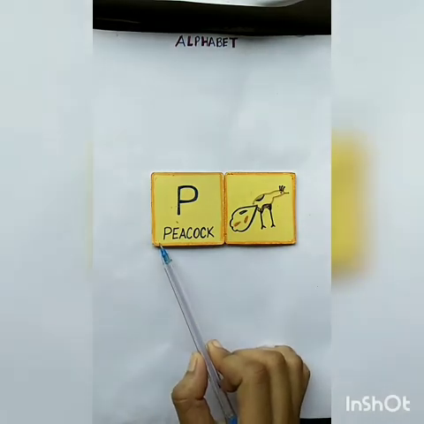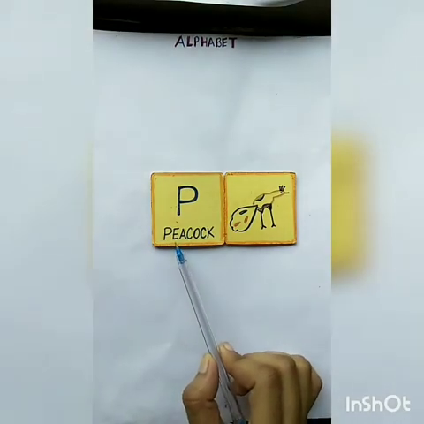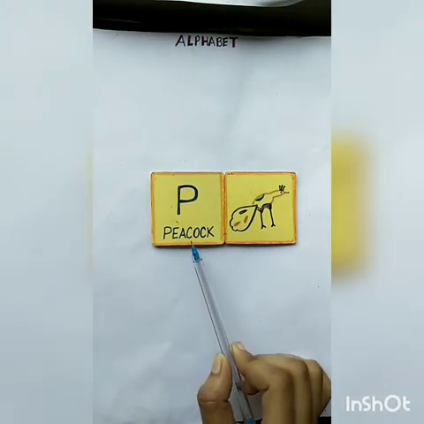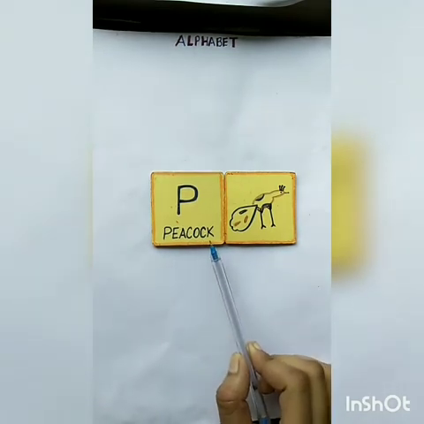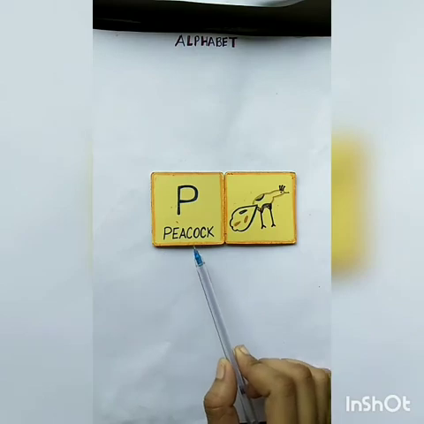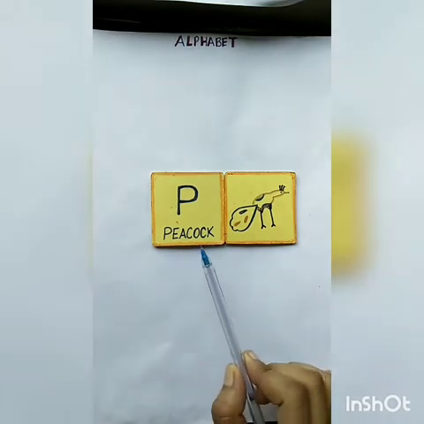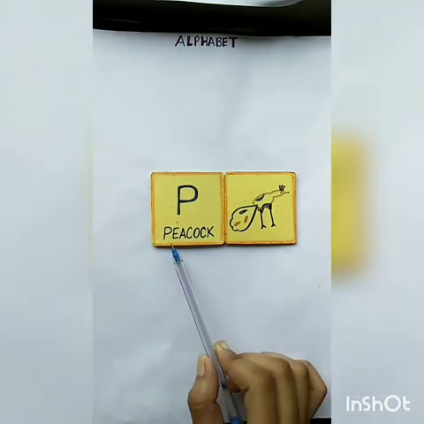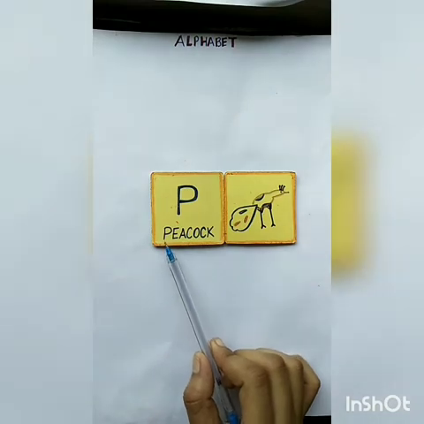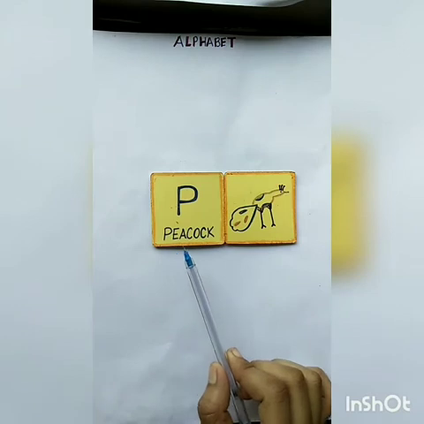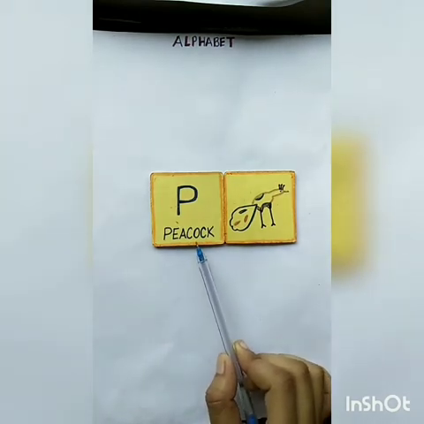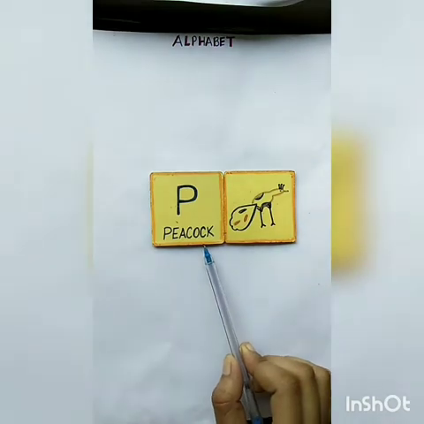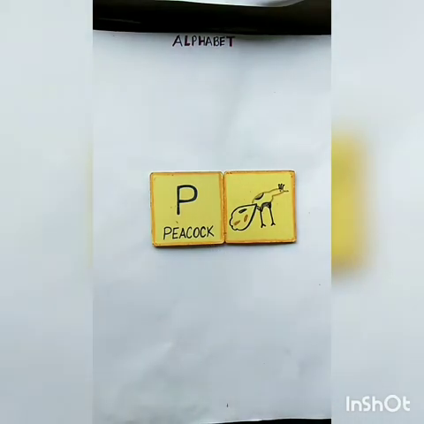See here. P E A C O C K. Peacock. P for peacock. Again, speak with me. The spelling of peacock. P E A C O C K.